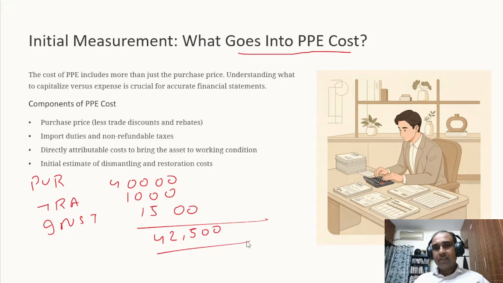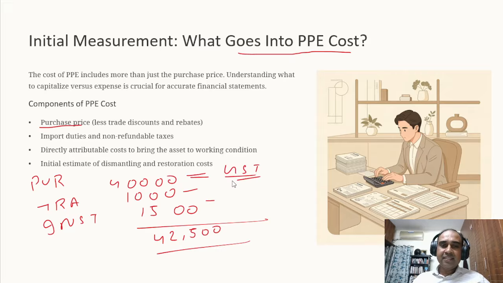Amazing. An 11th standard guy also knows what cost to be capitalized. But where is this coming from actually, this 1,000 and 1,500? We all know the purchase cost has to be capitalized. When we talk about the purchase cost, any trade discount has to be reduced. Trade discount is not at all accounted anywhere. Any taxes, see this 40,000 rupees will include GST also, right?